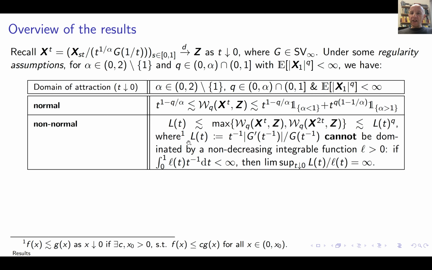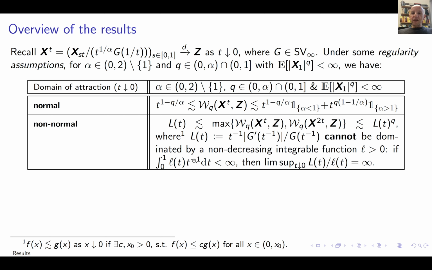Okay, so this L has an interesting feature, that it cannot be dominated by a non-increasing integrable function L, which is integrable with respect to this measure that preserves scalings.